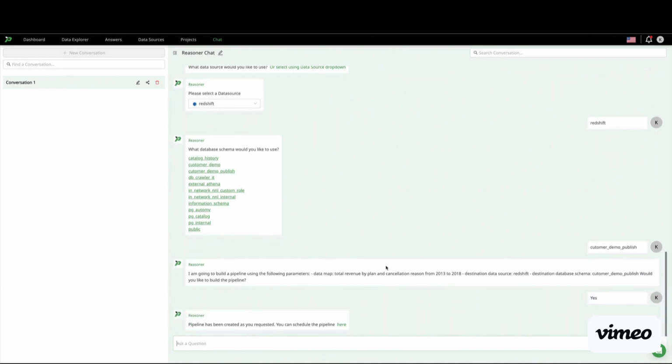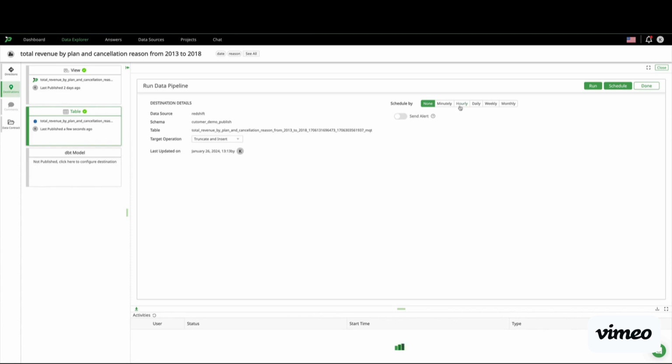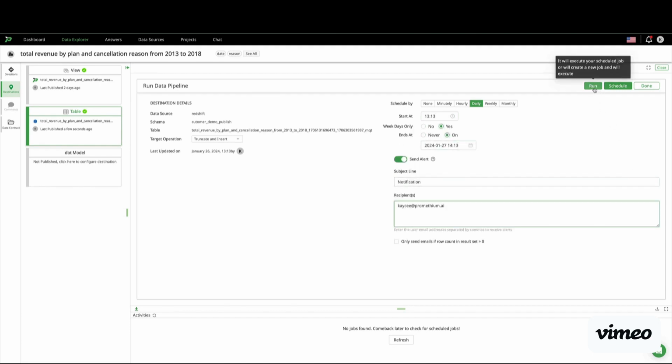Now Promethium will build and schedule the pipeline, and you can check here to change any settings you want. So here we have a window where you can say I want it hourly, daily, minutely, or start at a certain time. Very, very flexible. So this is full-blown scheduled data integration, data pipelining capabilities. So I'm going to go ahead and run this pipeline.